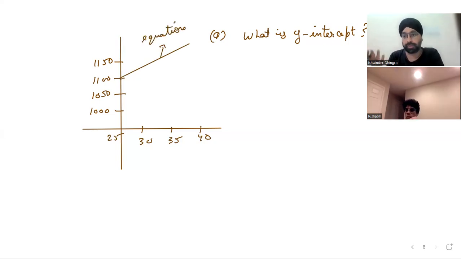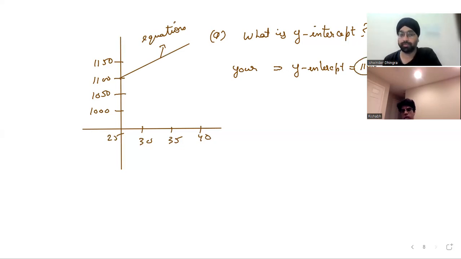So how do we find the y-intercept? Simple. The y-intercept is just 1100, right? So your answer is that the y-intercept is 1100. That's what they say, right? But why 1100? Because it crosses the y-axis at 1100.